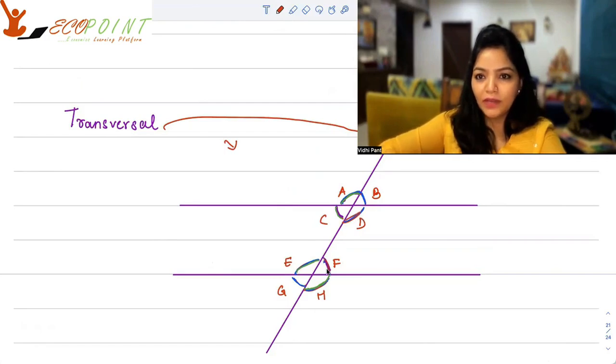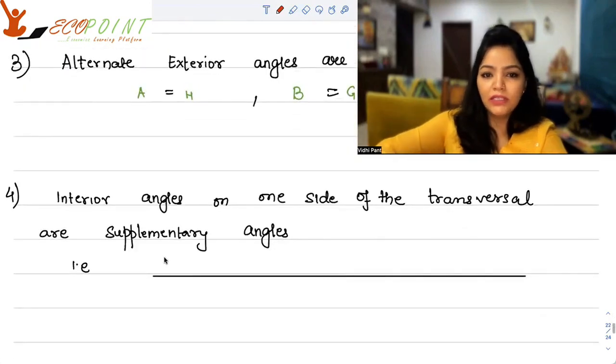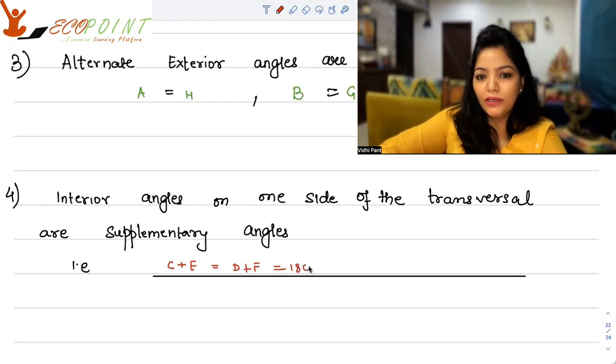DF, the sum of that should be 180. So interior angles, we are just talking about interior right now. So that is C plus E is equal to D plus F, and that's equal to 180 degrees.